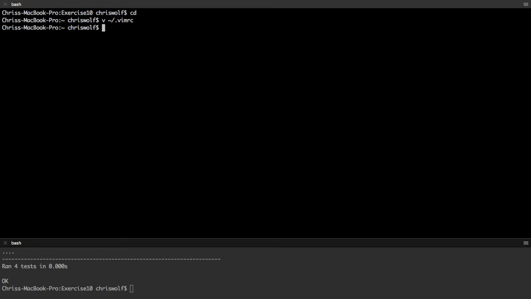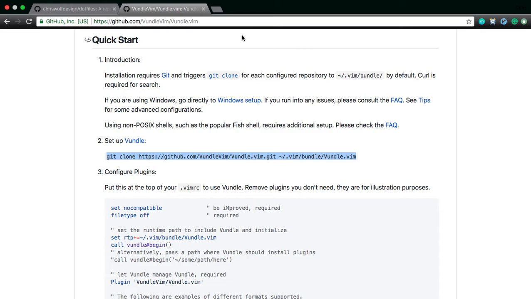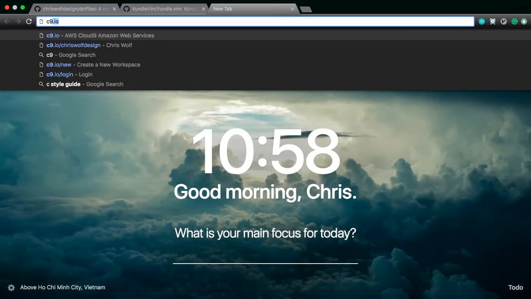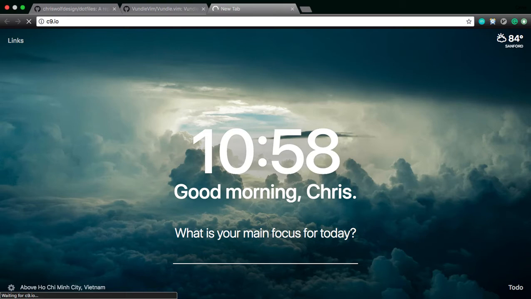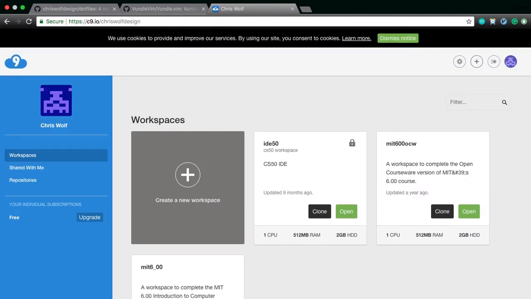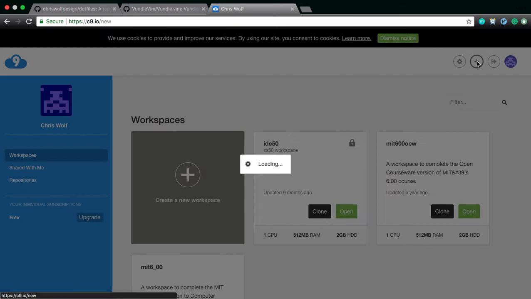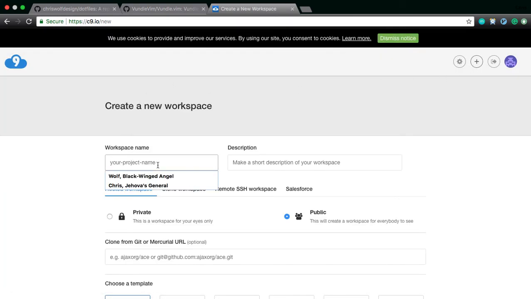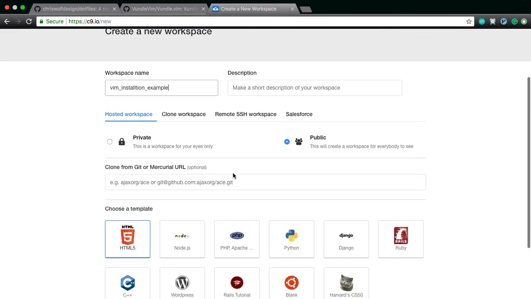Mac and Linux users, you can pretty much do the same thing as far as I know. Okay. So I'm going to go to c9.io. Something that's interesting, I think Amazon just bought out Cloud 9, although I haven't noticed any changes. So that's interesting. And we are going to add a new, sorry, they're called workspaces in Cloud 9, not repositories. Create new workspace. And I'm just going to call this Vim installation example. I'm not even going to give it a description. You should always give it a description, but I'm not.